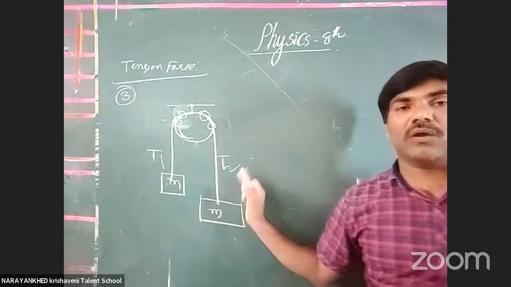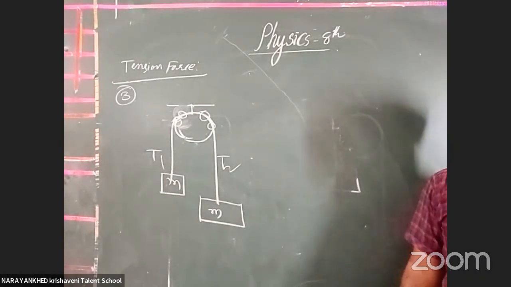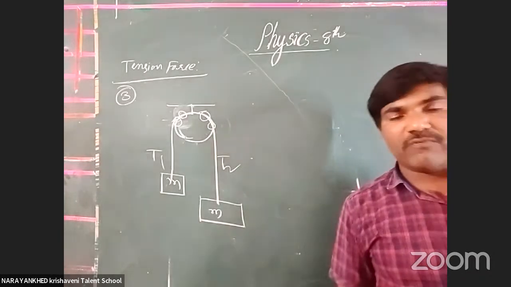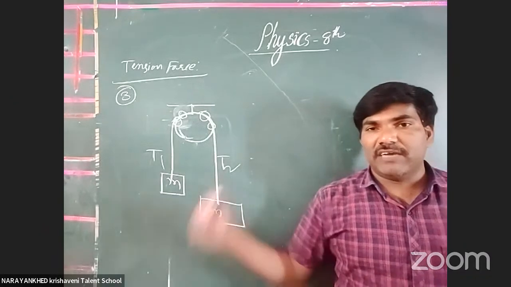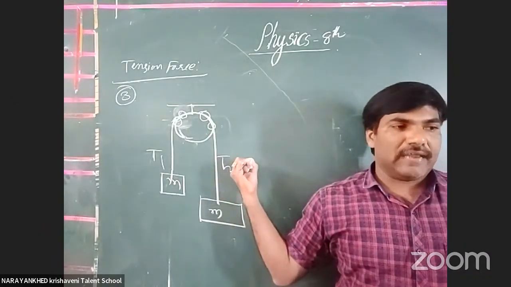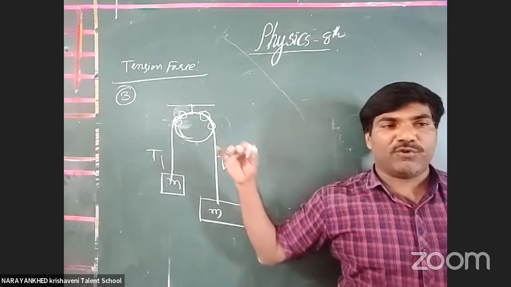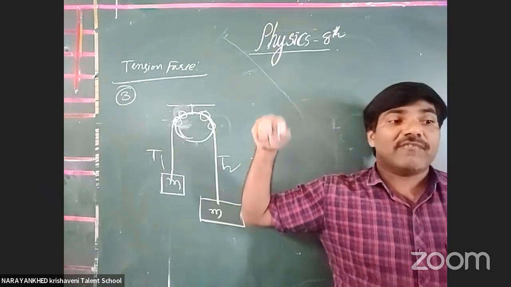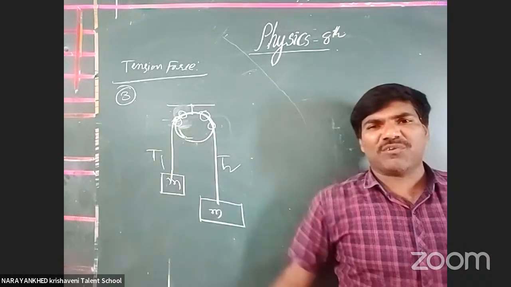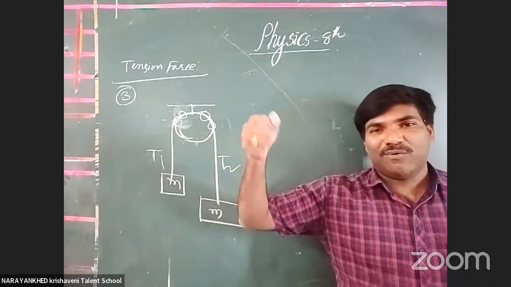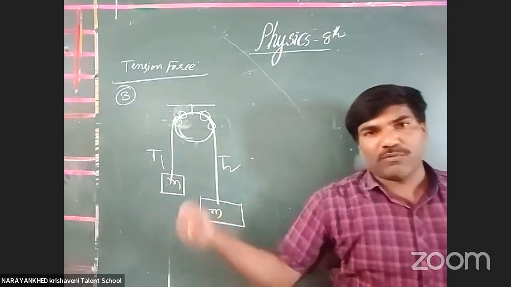This is the concept of the pulley and the tension force. The tension force arises because of the masses. When we attach a mass to a particular string, the string gives a force against the weight. Why are we using the string? We want to hang it, or to work against the frictional force or the normal force, to move the body.